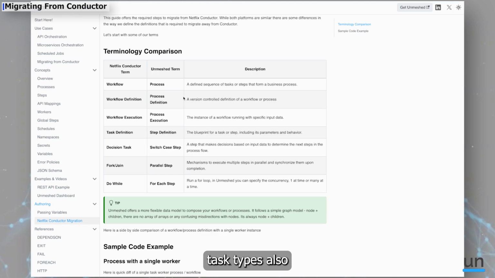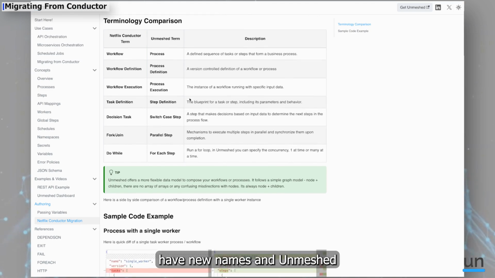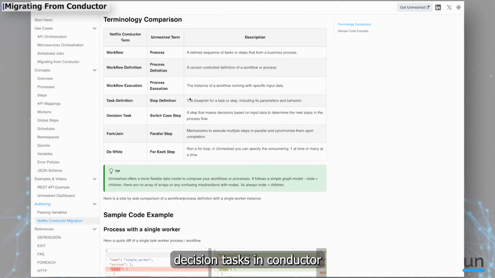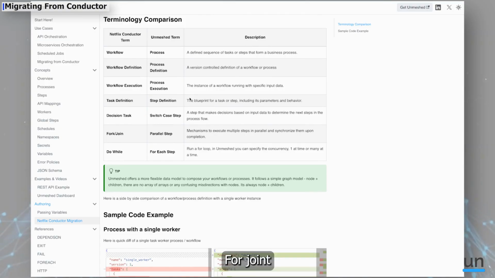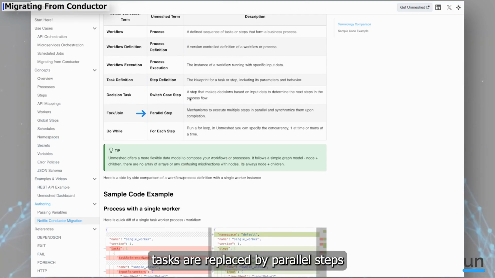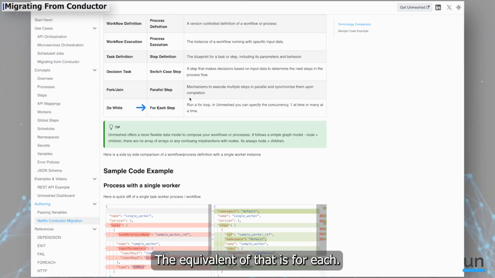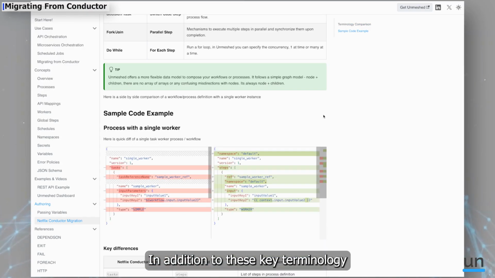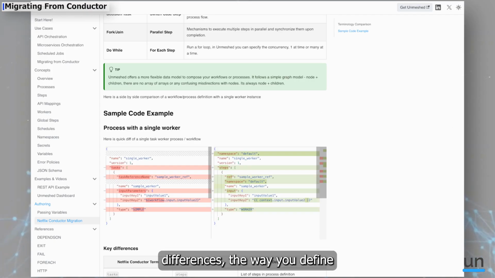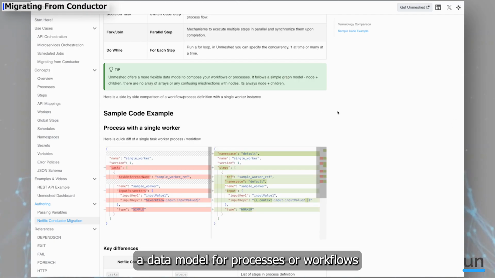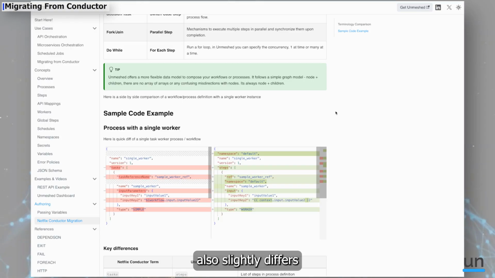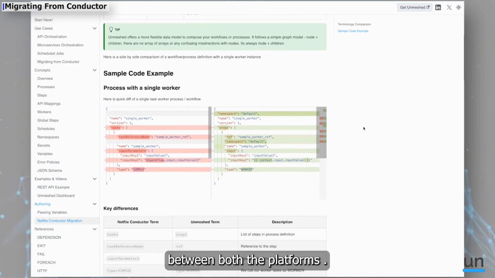Some specific task types also have new names in Unmeshed. Decision tasks in Conductor are called switch cases. Fork join tasks are replaced by parallel steps, and do-while tasks, the equivalent of that, is for each. In addition to these key terminology differences, the way you define and compose a data model for processes or workflows also slightly differs between both the platforms.